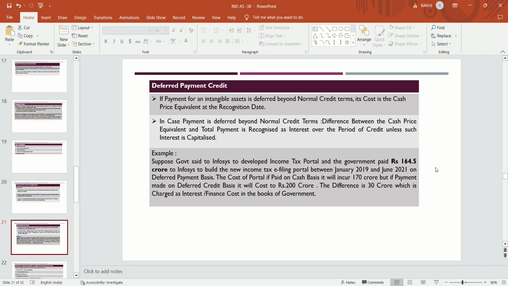If payment is deferred beyond normal credit terms, the difference between the cash price equivalent and the total payment is recognized as interest over the period of credit, unless such interest is capitalized. This interest is capitalized only in case of a qualifying asset. Otherwise, it is charged as an expense, as a finance cost.